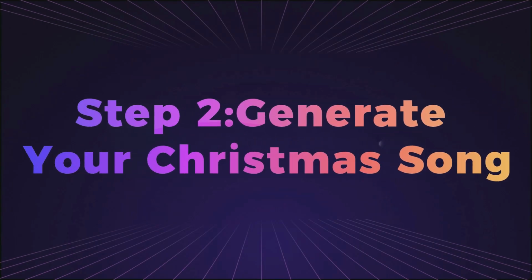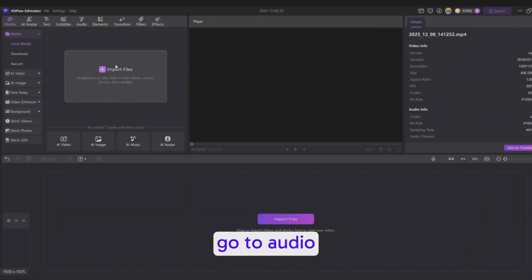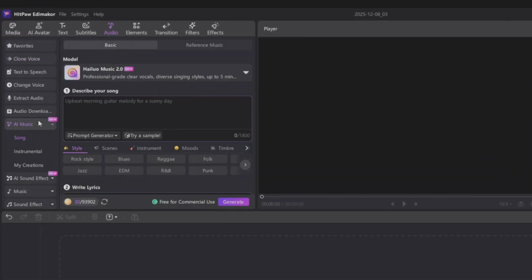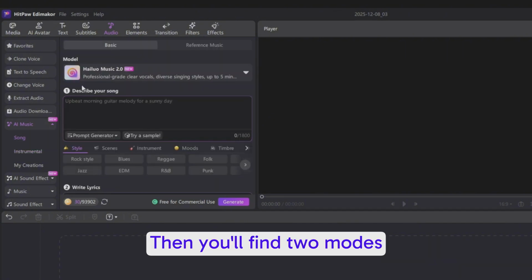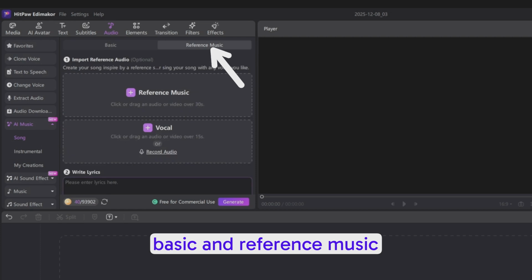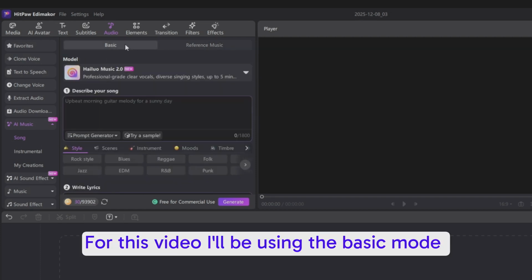Step 2. Generate your Christmas song. Once you open it, go to Audio and select AI Music. You'll see two options: Song and Instrumental. Choose Song. Then you'll find two modes: Basic and Reference Music. For this video, I'll be using the Basic mode.